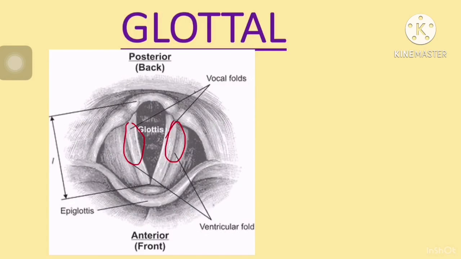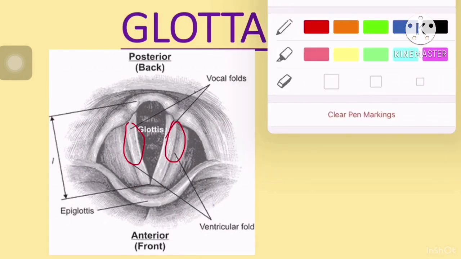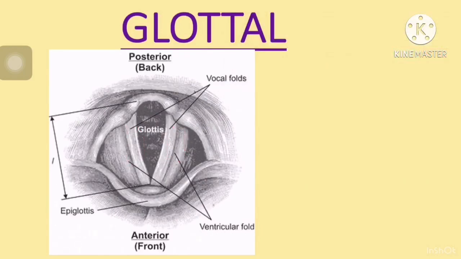So these two are vocal cords. Vocal cords open or close for production of sound. The gap between the vocal cords is called the glottis. So what is glottis? This gap, see here, it is written also glottis. This darkened portion is called the glottis.